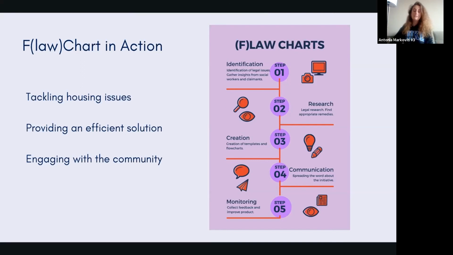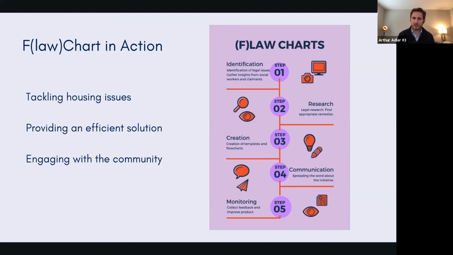Based on those, we begin the communication stage. This is really important because it really targets different groups, in the sense that we really want to reach them either online and offline based on their connection with technology and their needs. It might be students very into technology or groups who do not have access that easily. In the end, we monitor the results, we collect the feedback, and we are ready for the scaling of the product. And we can show you a more concrete example based on these steps. So I'll give you an illustration.